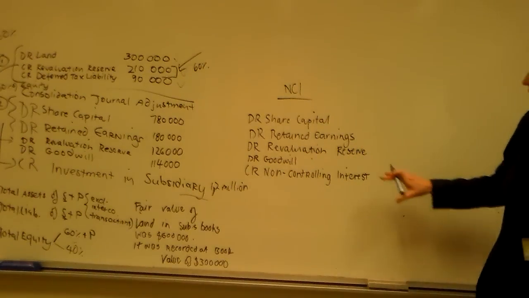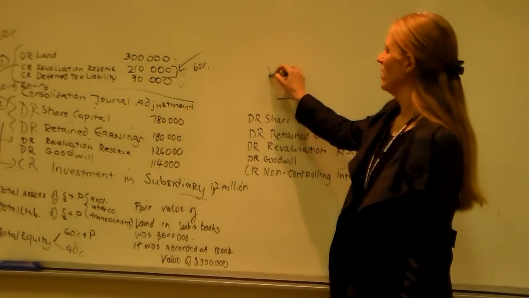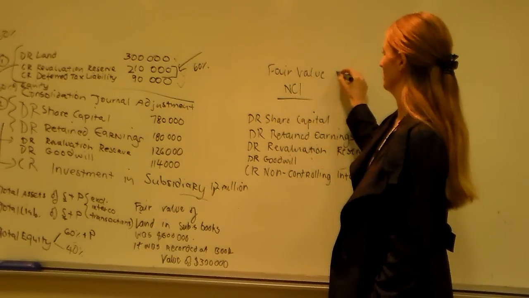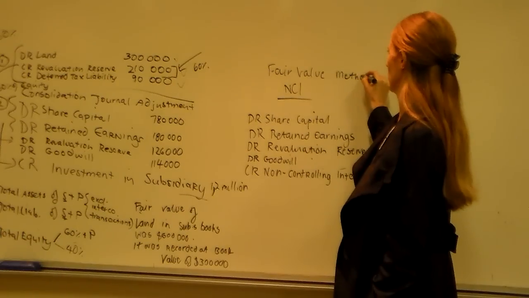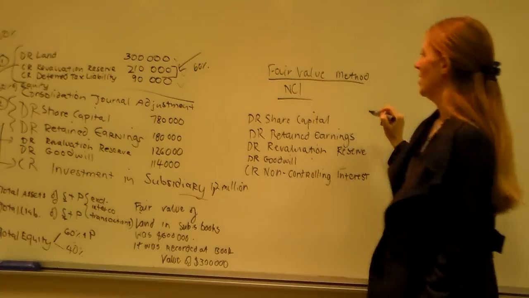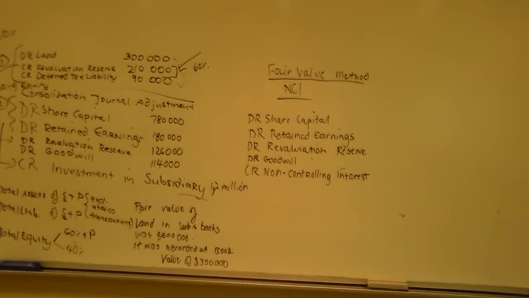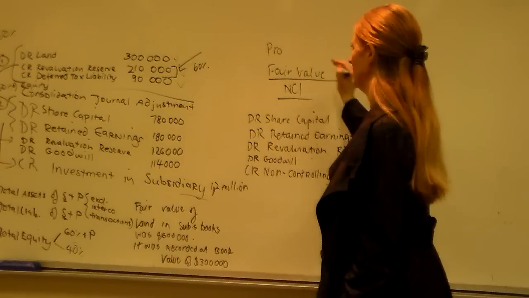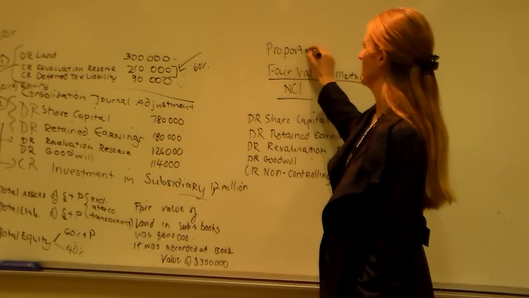Okay, what I'm doing here is I'm using the fair value method. Okay, this is the method that's the preferred one. There are two methods. The other one is the proportionate method, and I'll show you that just now.